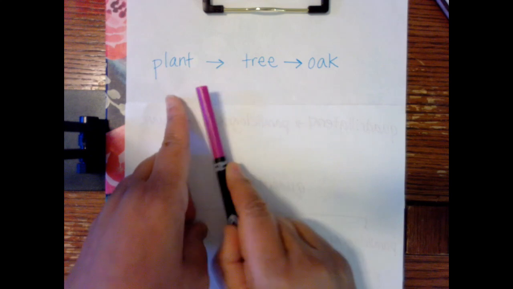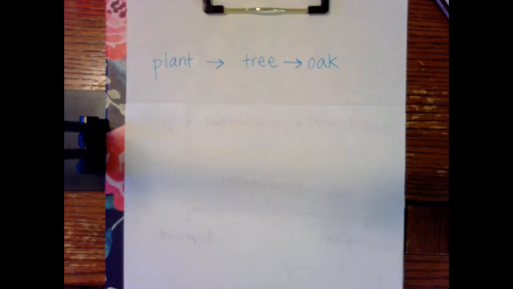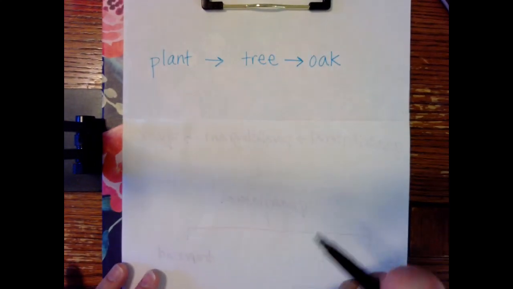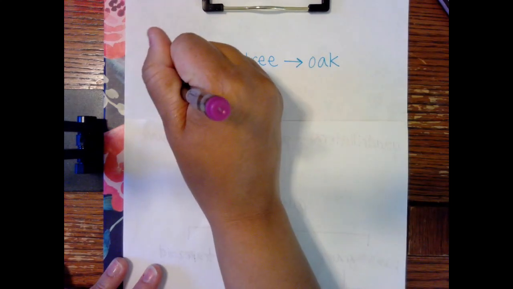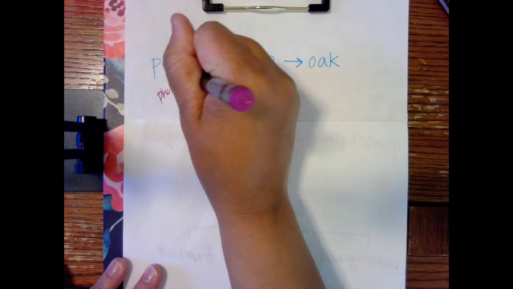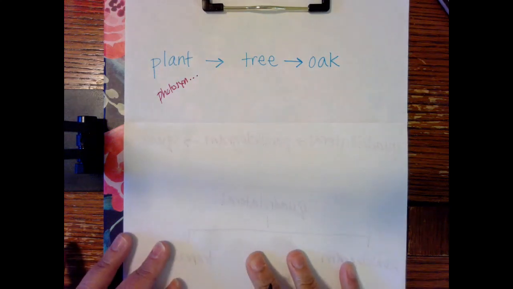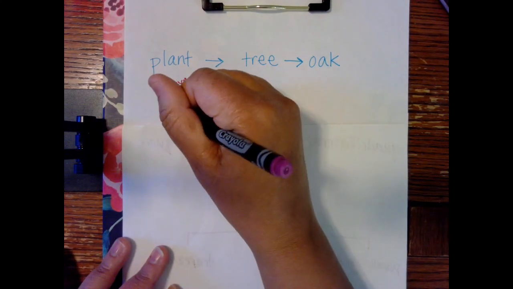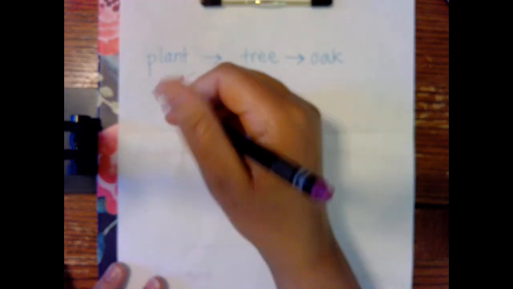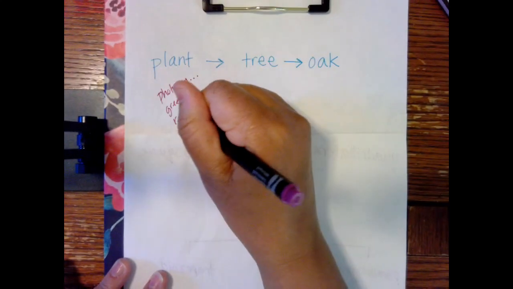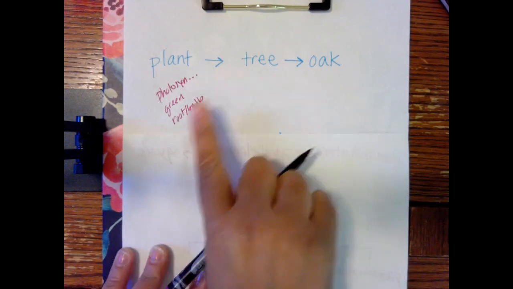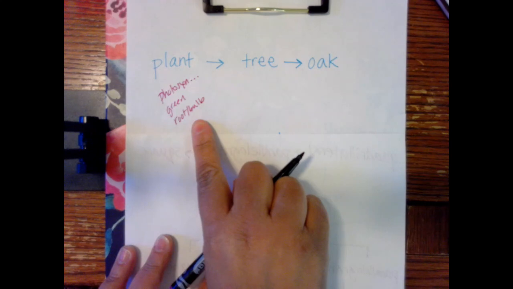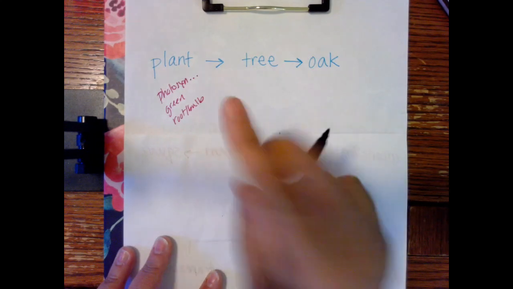So let's think. Plants use photosynthesis. I'm not even going to try to spell that out. They are green. They have a root or a bulb. Okay? Trees have all of those same qualities. But trees, what's different, specific about a tree?